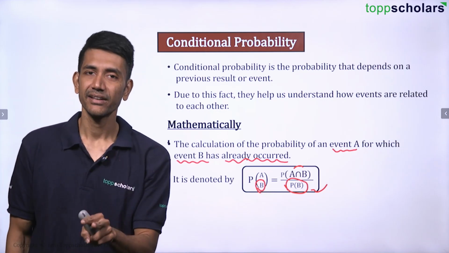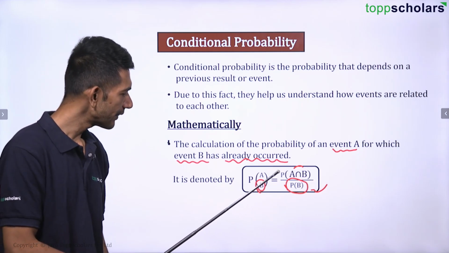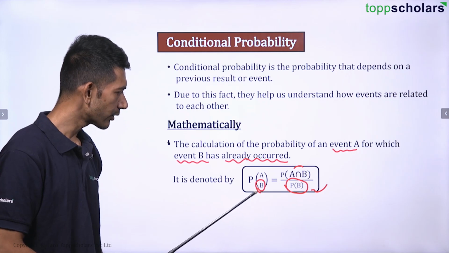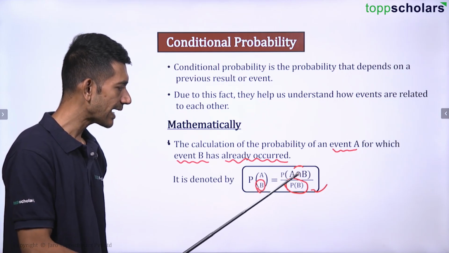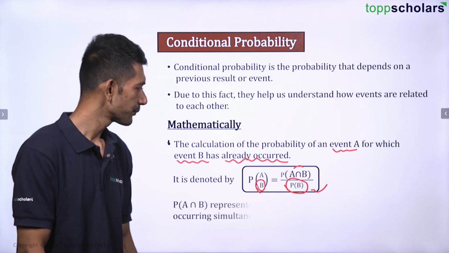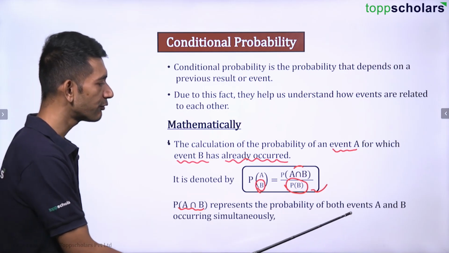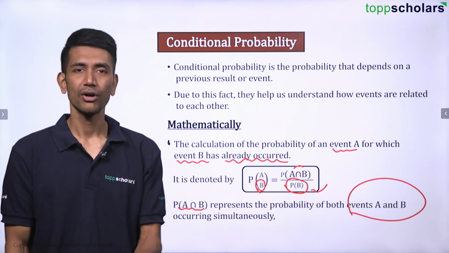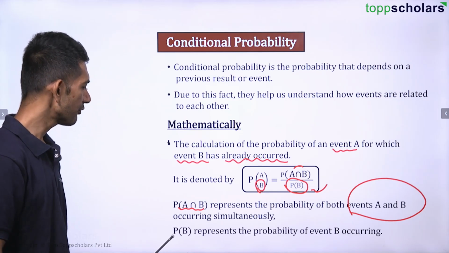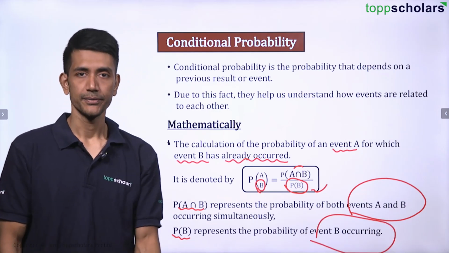Then here A intersection B. A intersection B means what? Common between A and B, right? And then probability of event A given event B has already occurred is given by probability of A and B by probability of B. You'll understand this better once we solve problems based on this. So this A intersection B represents the probability of both A and B, called AND, occurring simultaneously. And P of B represents the probability of event B which has already occurred.